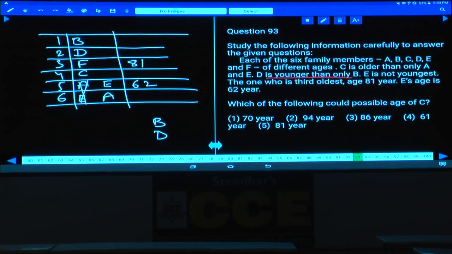Done with this? Which of the following could possibly be the age of C? C is in between 62 and 81. 62 and 81, what is the answer here? 70, that is choice 1.